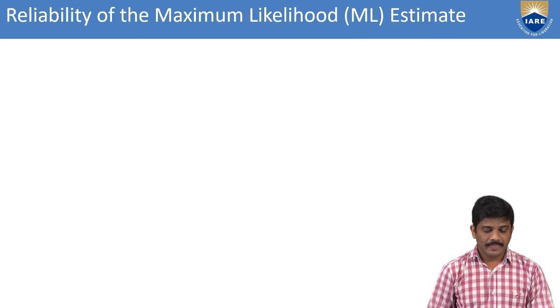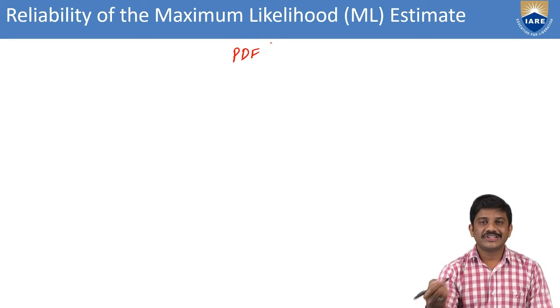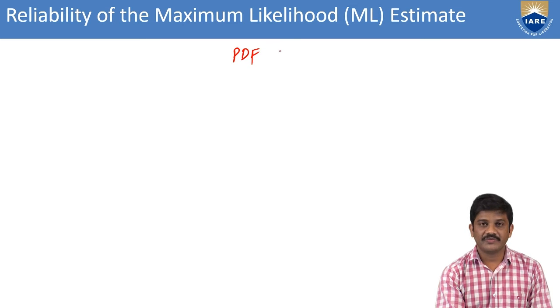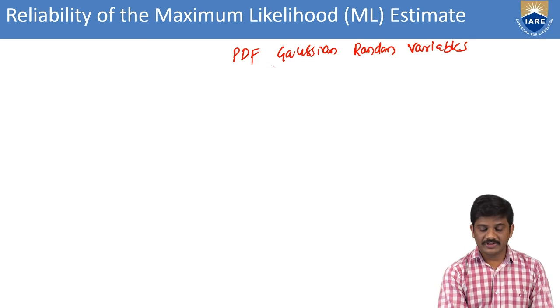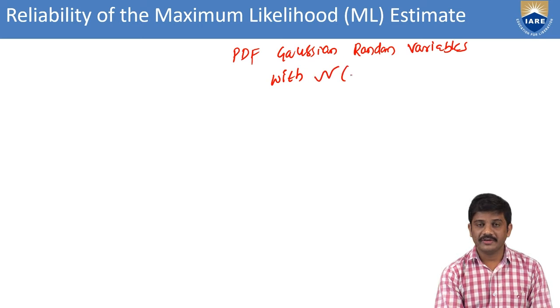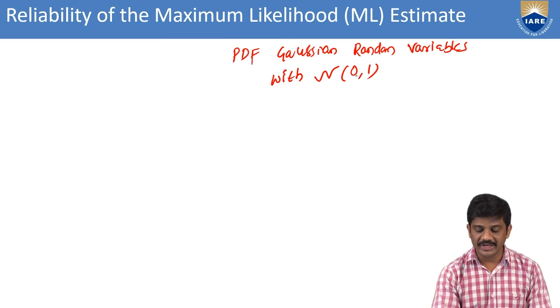Then we can go with the probability density function of the Gaussian random variables. Here we are considering the Gaussian random variables with the mean, we know that, with the mean and variance, script N of 0, 1. This is a mean, and this is a variance.